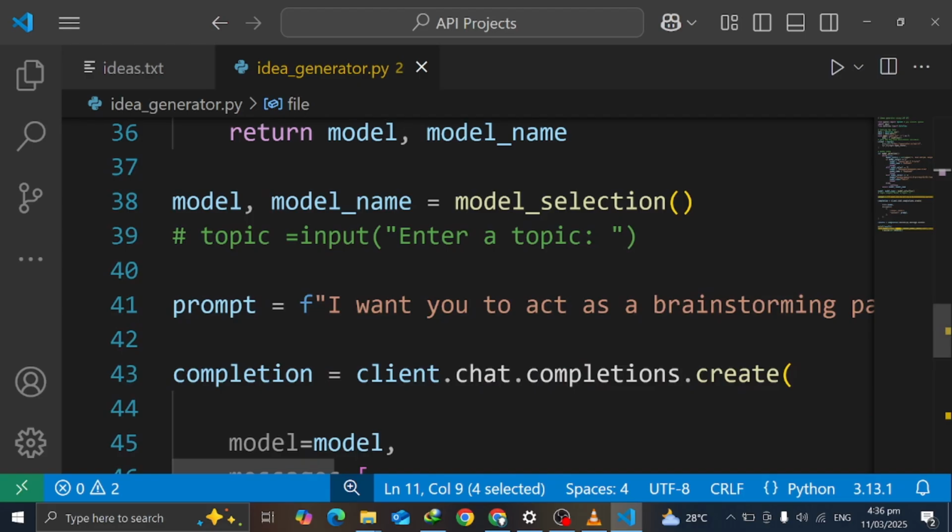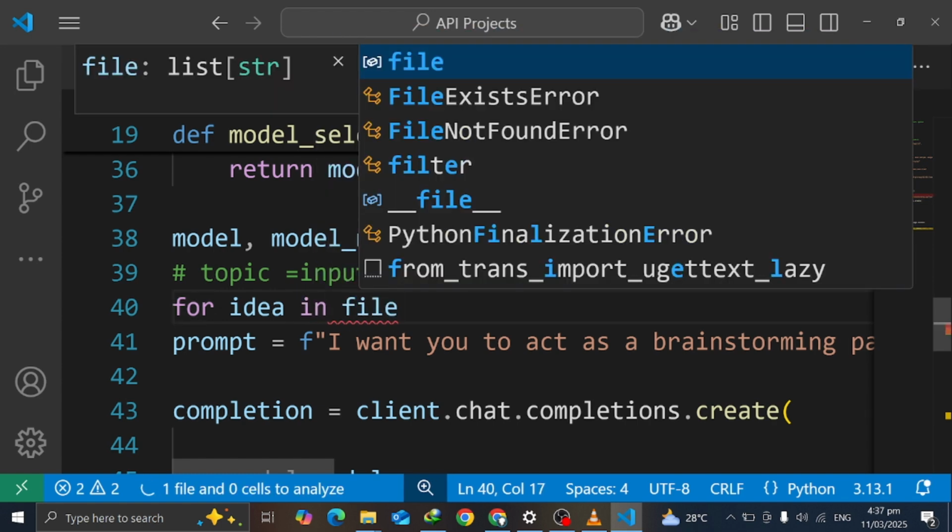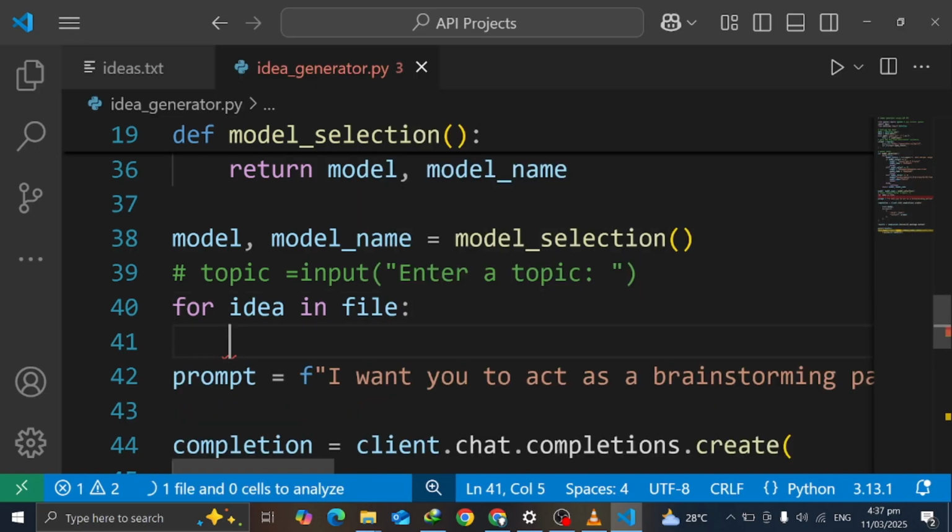Okay. Nti yɛn create another loop. I will loop through all the list. So you loop through the list and take each idea or each topic. Now you assign the variable topic to it. Nti for idea in file. Yes, your file near list.